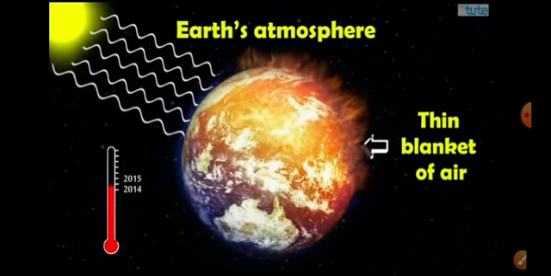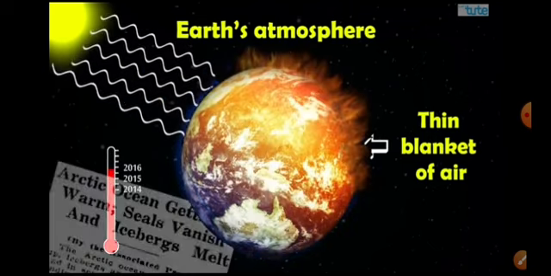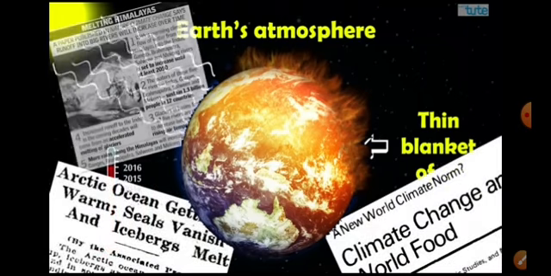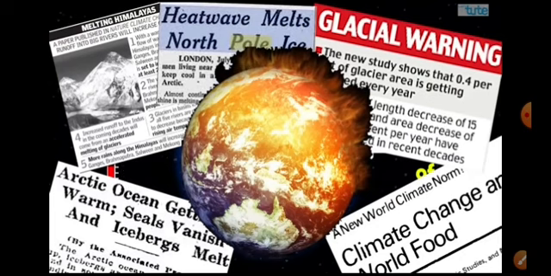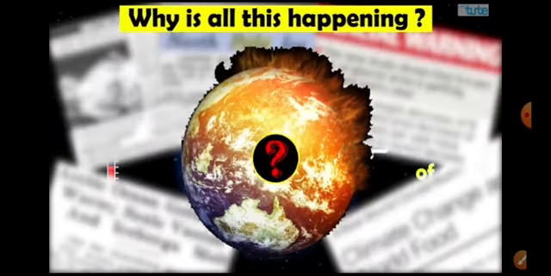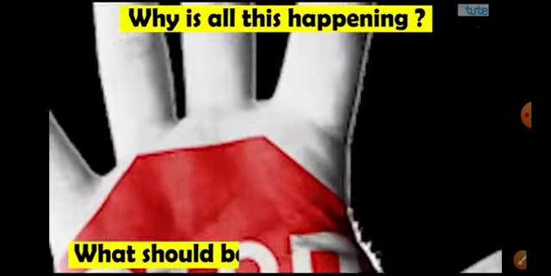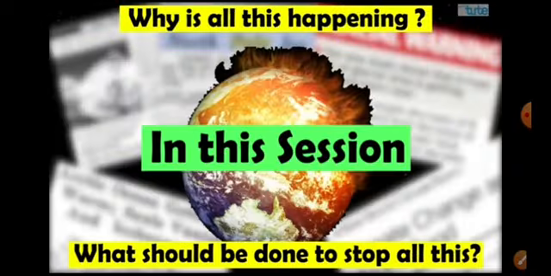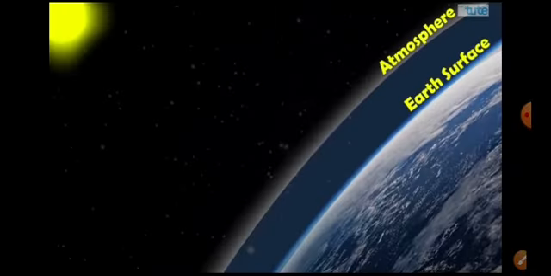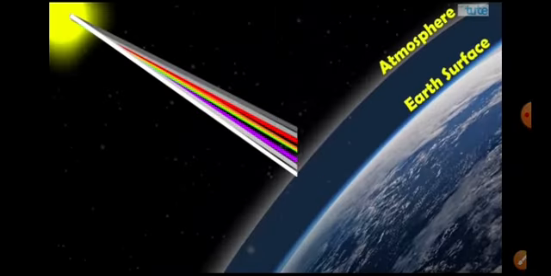When the sunlight comes to the Earth, day after day, year by year, the temperature of the Earth is increasing. Why is all this happening? What should be done to stop all this? So we will see this in the greenhouse effect.